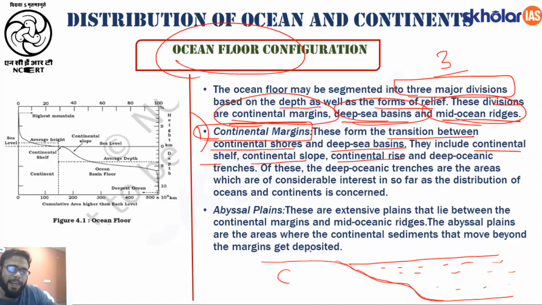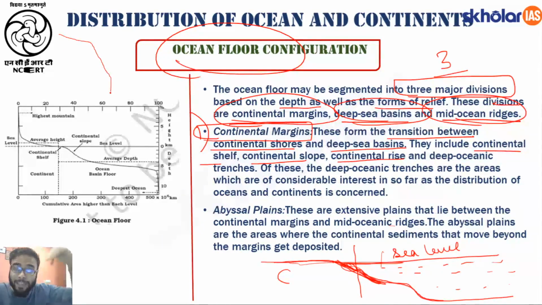The section that you see here is called the continental shelf, or the part of the continent which is below the sea level, right? This is the sea level, this is the continent. Now the continent moves below the sea level. This section just below the sea level we call the continental shelf, where your fishing is done. Now below the continental shelf, we find a region which is very steep in nature. So first we have the shelf, then we find a region having a slope. It is called your continental slope. Again, this is part of the continental crust and not the oceanic crust.